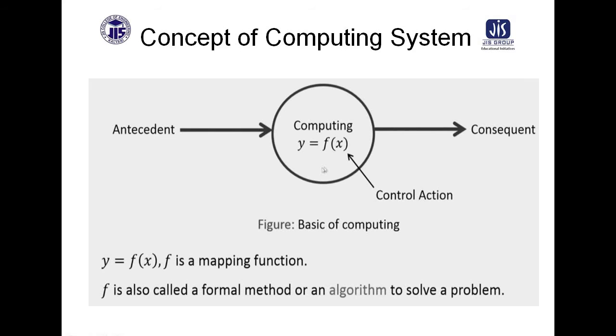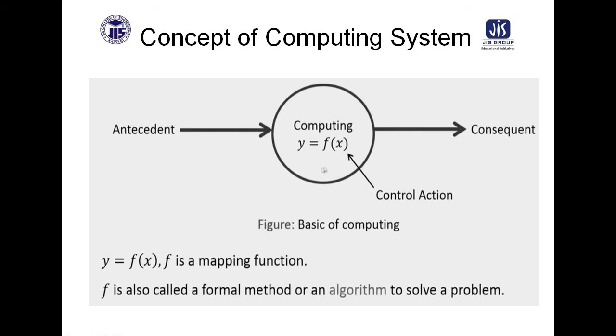Okay. So what is computing? What is the meaning of computing? Computation is nothing but a mathematical function. Assume this mathematical function is y equal to f(x). This is the antecedent, and this is the consequent.